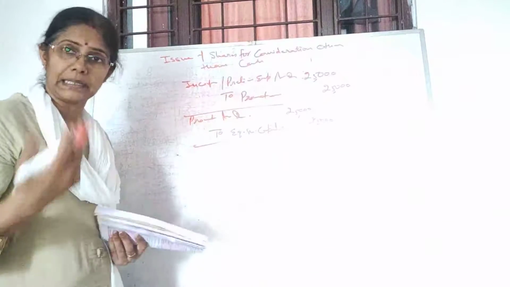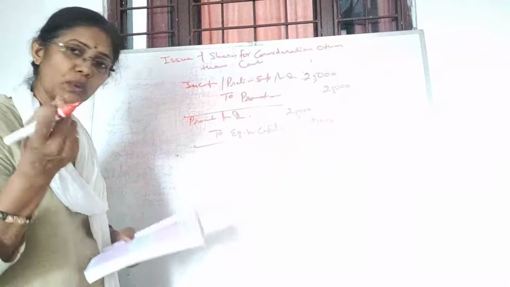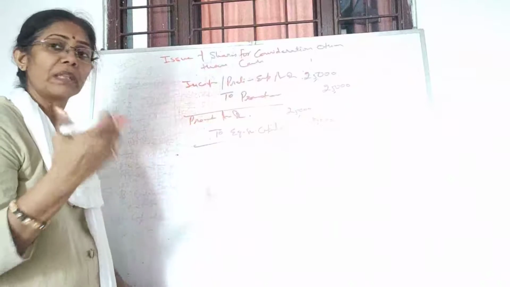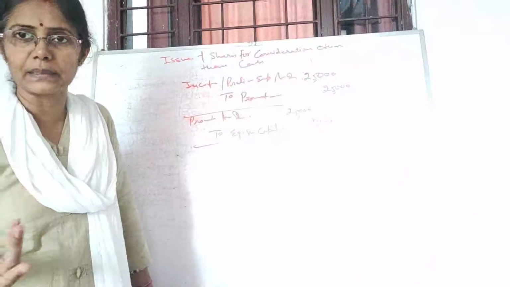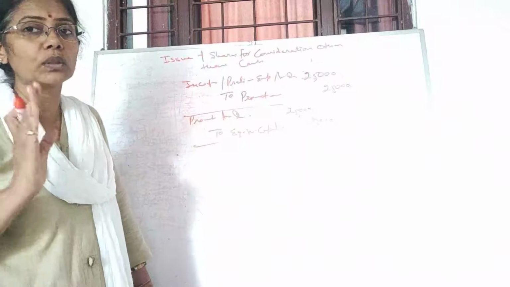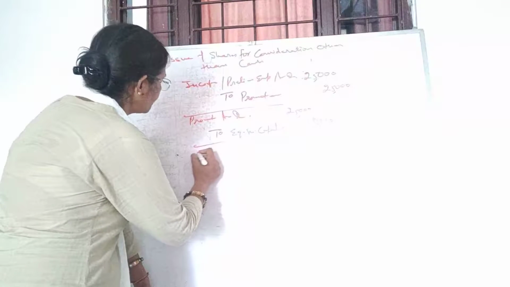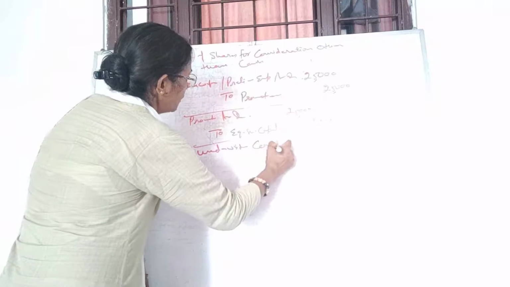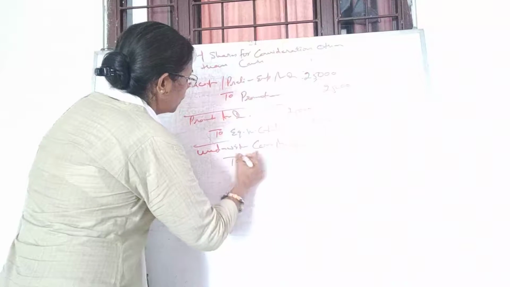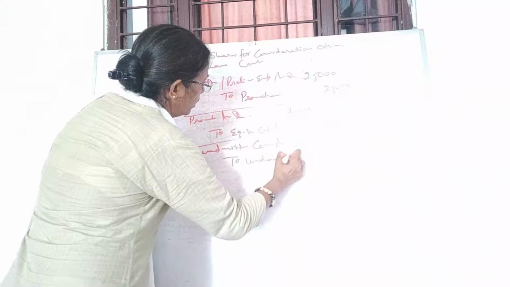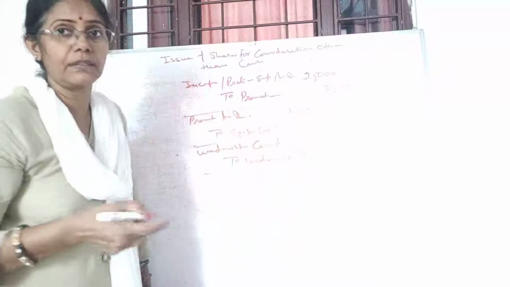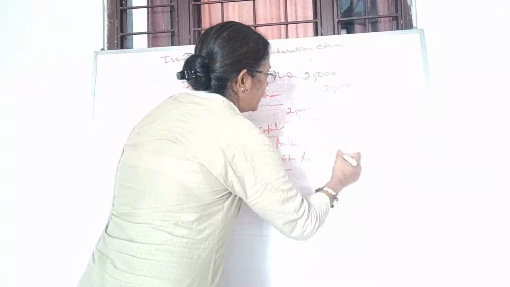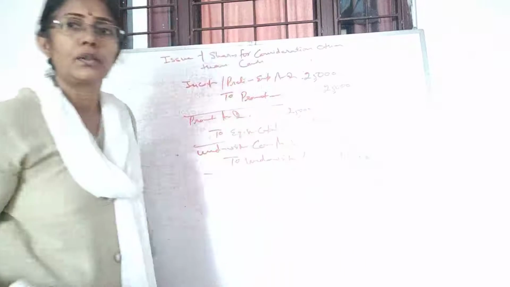Next comes your underwriters, and you have decided to issue 2,000 shares of rupees 10 each to your underwriters. So the clear name of the expense here is the underwriting commission. These are not the preliminary expenses, fine. So underwriters commission account debit to underwriters. If the name is given, fine, otherwise underwriters. So 2,000 shares of rupees 10 each is 20,000 rupees, fine.